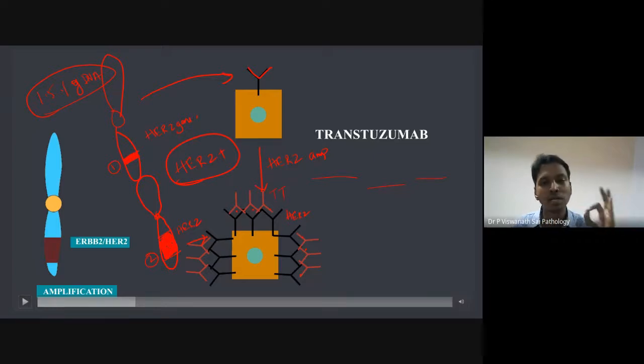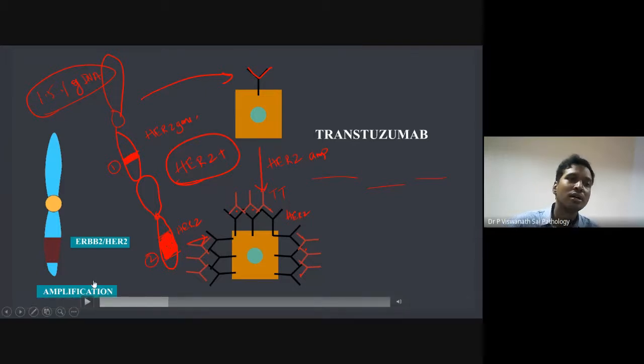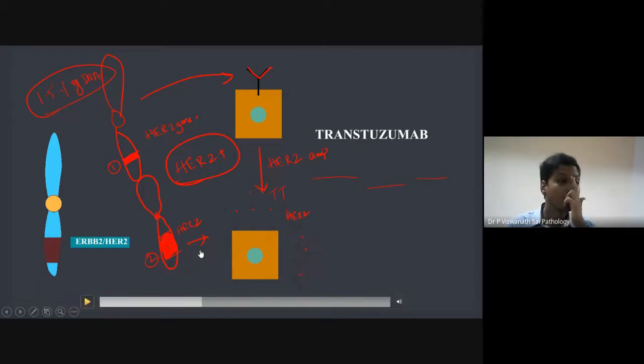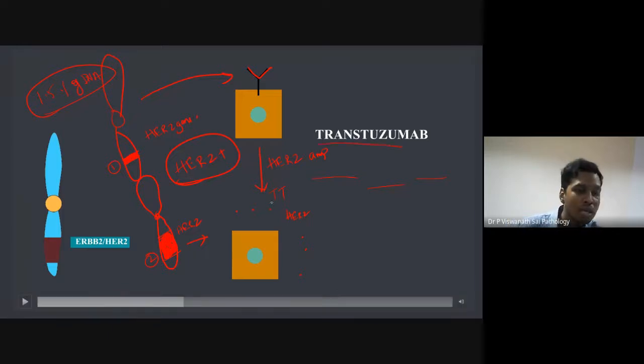Okay, so these receptors go and bind to the trastuzumab. And what do antibodies do when they bind to their antigen? They delete them basically. Okay, so they cancel them. So what happens as a result? In this patient, because you give trastuzumab, what is happening to this patient? There is a good thing which is happening. Okay, what is happening? Whatever receptors are there, now these receptors have been leveled by the antibody.